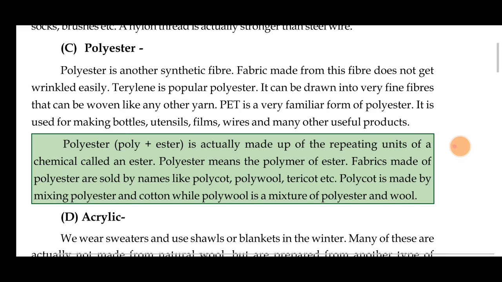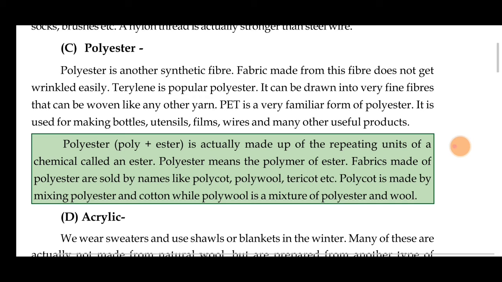PET is very familiar from polyester. This is not like a pet dog, this is PET. It is used for making bottles, utensils, films, wires, and other products. On bottles and all, mostly they write PET. This is PET material, which is made of polyester. So we have seen polyester is a very fine fabric, and it cannot be wrinkled easily. These bottles, mostly, are made from polyesters.